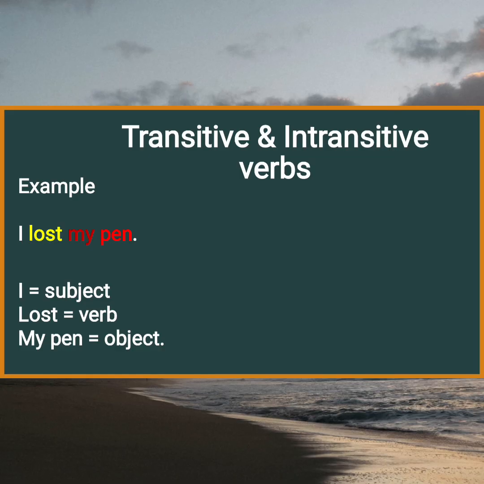Transitive and intransitive verb. I lost my pen. I is a subject, lost is a verb. My pen becomes an object. So this is a transitive verb. In a transitive verb, we have subject, verb, and object.